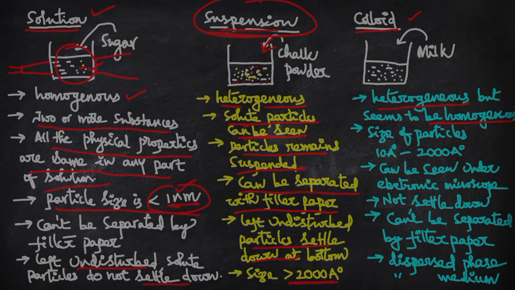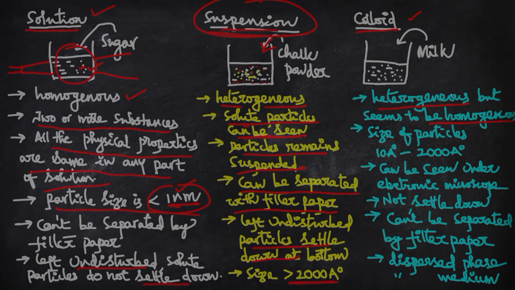If you observe under an electron microscope, the milk contains fat and other things. These will not be uniformly distributed.